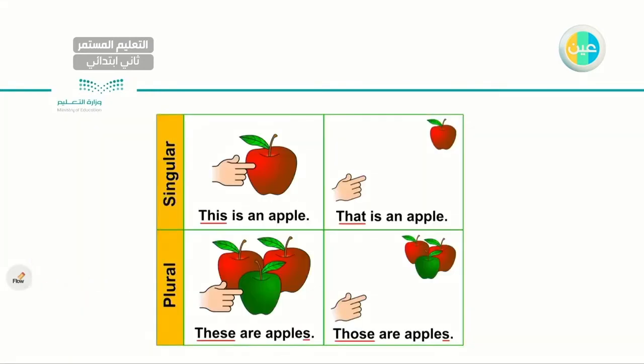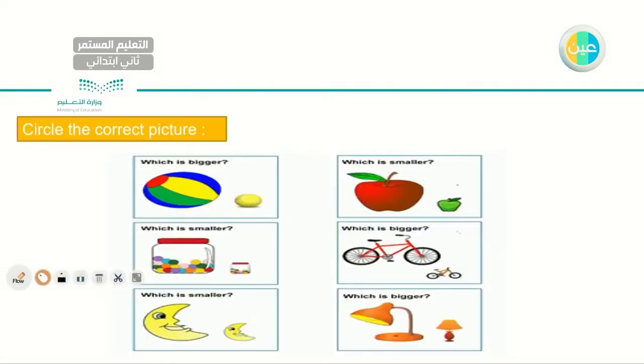Also in the previous unit, we learned how to use the singular and plural, right? How to refer to an apple that's close to me, that is far. How to refer to apples close to me, and far, by using this, that, these, and those. Very good. Also, we learned the opposites. So let's have this quick exercise.